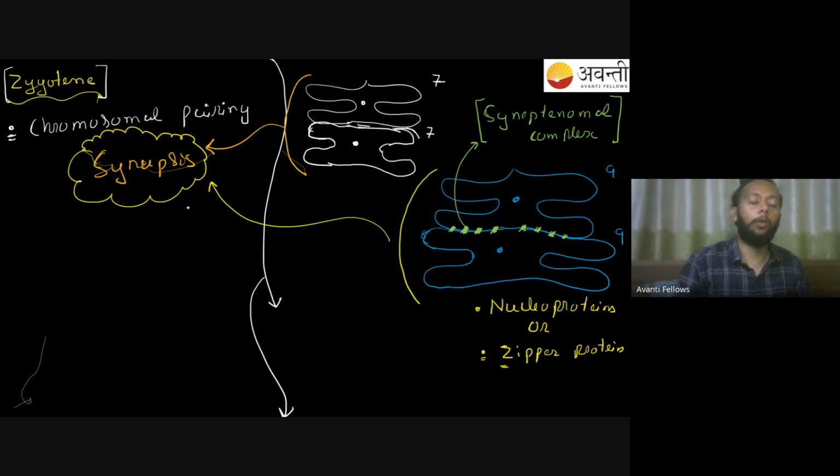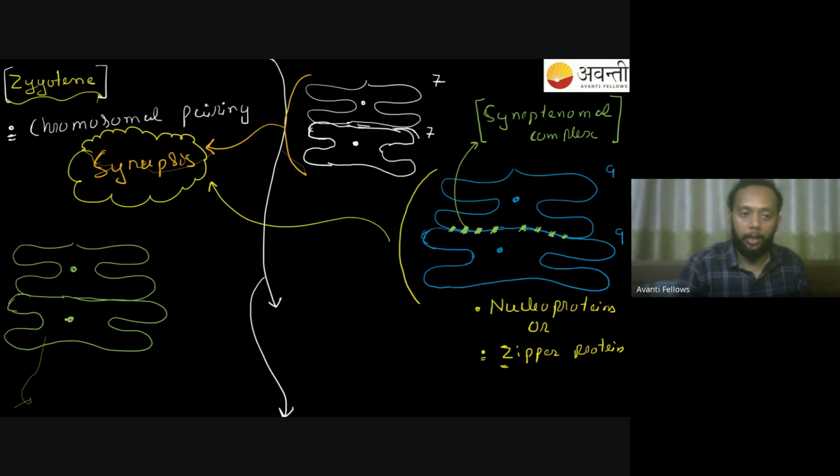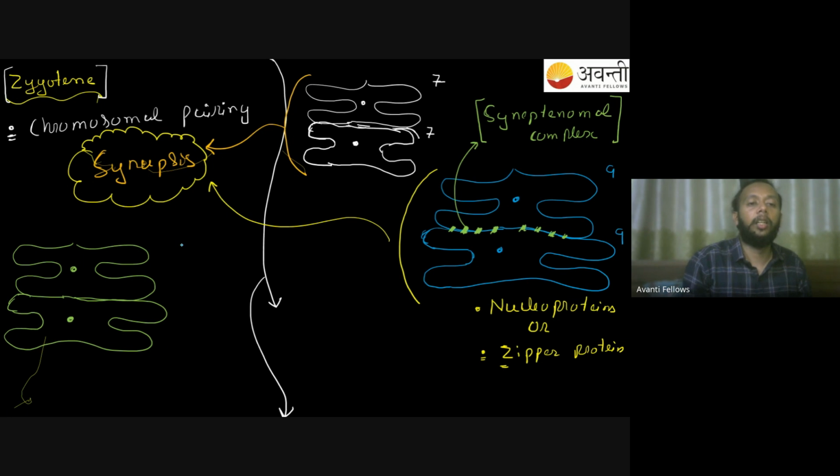So this is what you find happening here. Synapsis has taken place. Now, there's one more thing you have to understand. This is my homologous pair. Let me make one more pair over here. Now, when you see a homologous pair, both are attached to each other, and this attached homologous pair is called a tetrad.